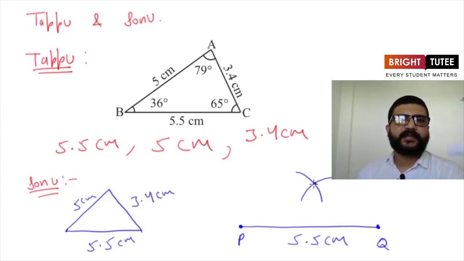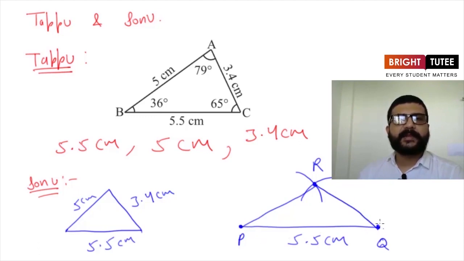Let's say at this point these two arcs are intersecting each other. Now he knows that the third point will be lying on these two arcs, and there is only one point which is common to both the arcs, so it means this point is the third point of the triangle, and it is a fixed point. We can't have it at any other place. So let's say this is the third point, which is R. Now all three vertices are known to him, P, Q and R. Now he decided to join PR, and then he joined RQ. Now here is the triangle ready for him.